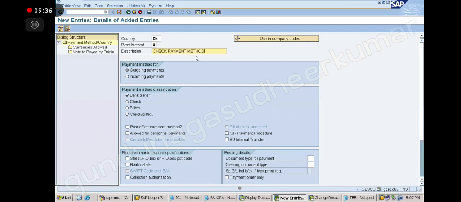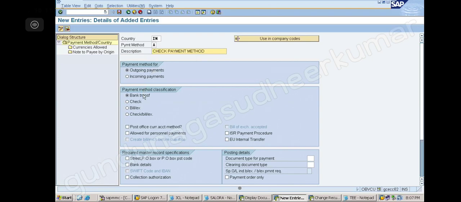So what is the method I am going to create? I am going to create check method. Why I am creating the check method is, see, only in the check method I can show you the full run. If it is bank transfer, I can just do the payment and stop, na? But in the check payment method, I can make the payment, I can issue the check, and I can show you how we can issue the check also through the automatic process. That's why I am showing you the check method. Okay, now next.